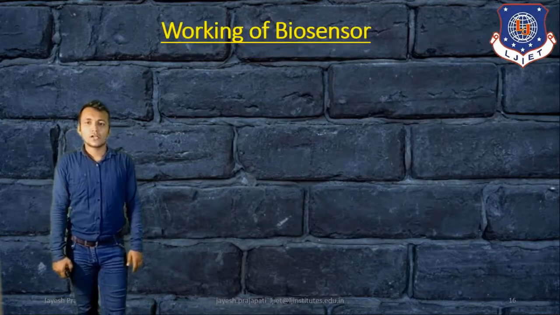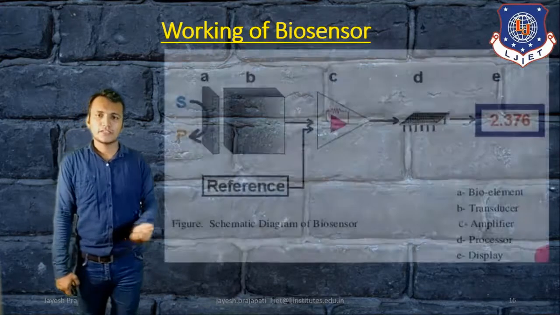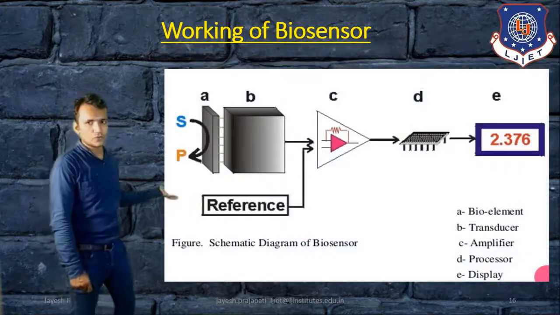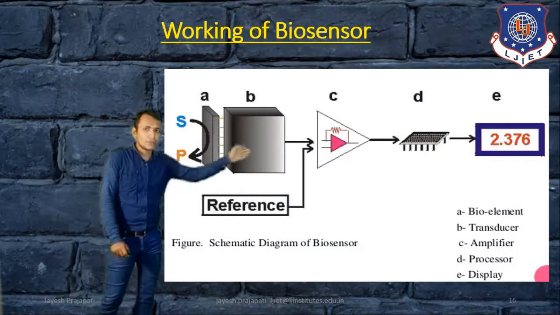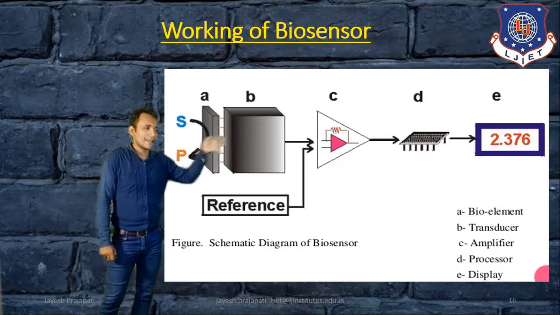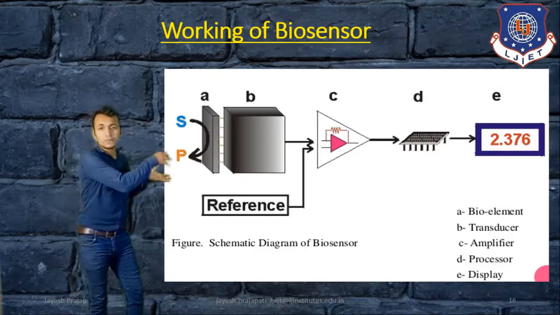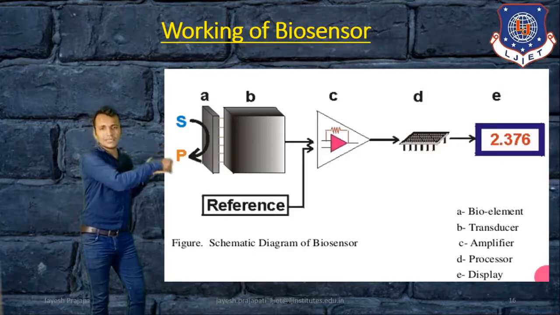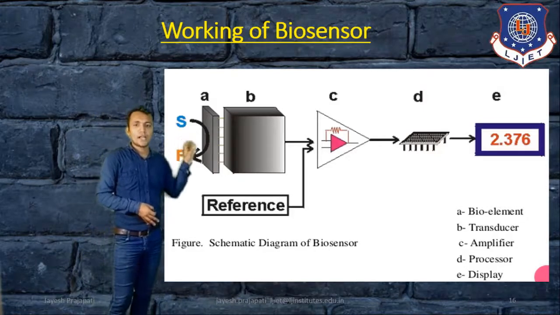Then the working of a biosensor can also be explained by this figure. You can see A, B, C, D, E, the different blocks that explain how a biosensor works. First, the object to be tested is given to the bio element.